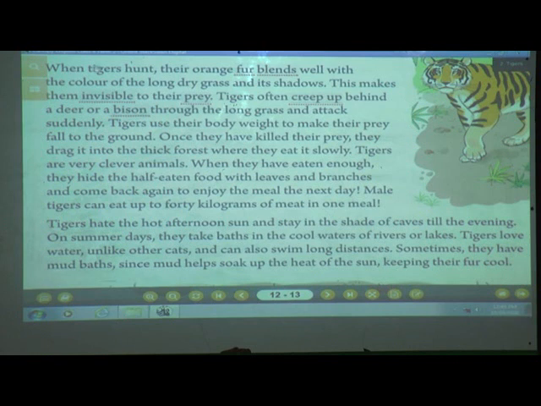So in this way, in this paragraph, they have told us how tigers hunt their prey, how they make them fall on the ground, and then afterwards what they do with that prey, and how they eat it and how they hide it. And also they have told how many kilograms of meat male tigers can eat in one meal. So understood, students, what they have told in this paragraph? Okay. Next.